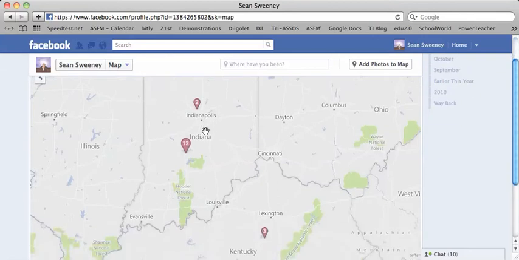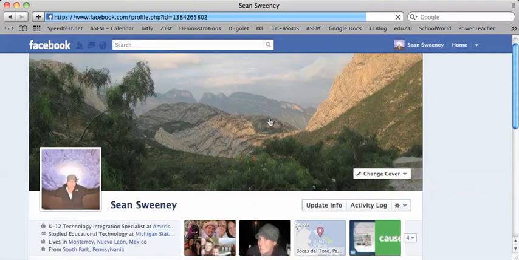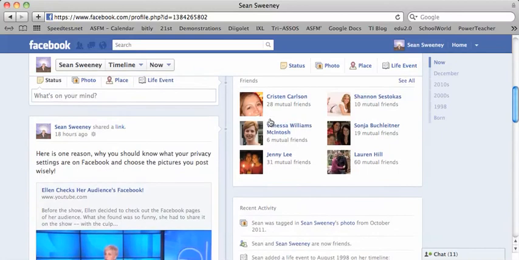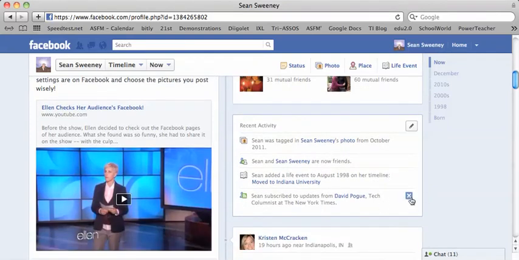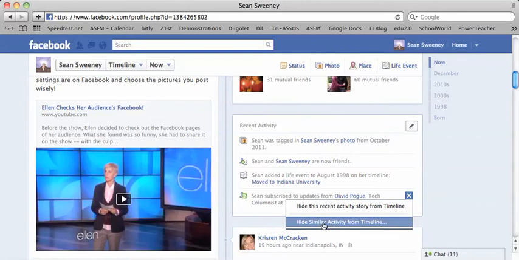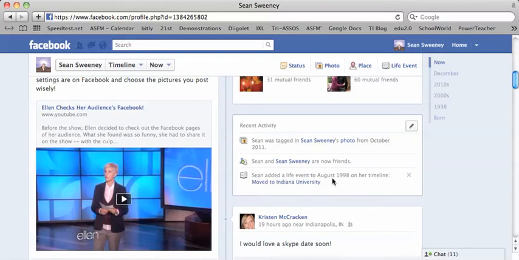Alright, so let's take a look at a couple other features. We're going to go ahead and head back. Actually, I'm going to click on Sean Sweeney. That's going to take me back to my timeline. Another feature that I wanted to show you is that items automatically get added to your timeline, and maybe, for instance, I don't want this to be added to my timeline long term, or let's go with this subscription. So I can click an X here, and it says that it's going to hide this recent activity story from timeline, or it's just going to continue to hide similar activities from timeline. And I just want to hide this particular thing. You know, I don't really want people to know that I'm following David Pogue.